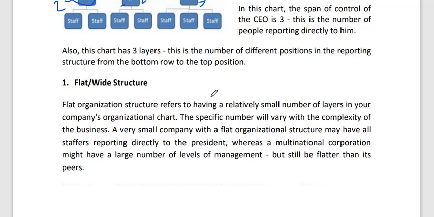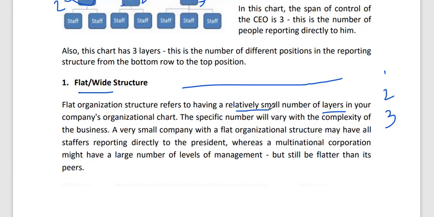First type of span of control: flat, wide structure. Flat means what the word says, and wide means broad. A flat organization structure refers to having a relatively small number of layers, meaning from top to bottom, few different layers. Why a small number?